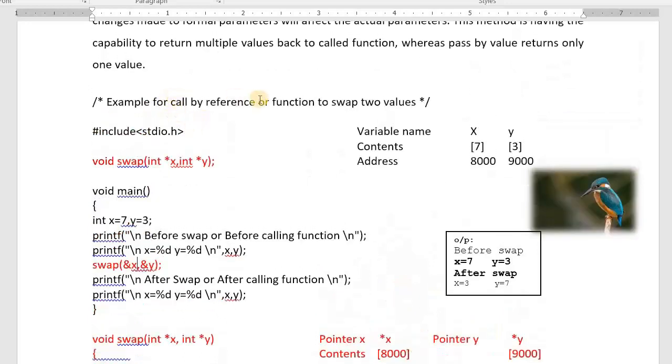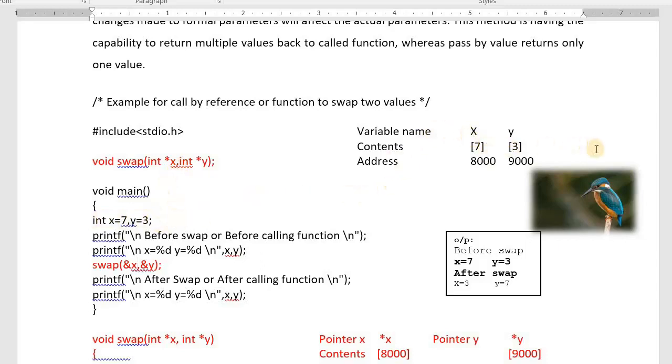Now I am writing one program here. Interchange the contents of two variables. X should come in Y, Y should come in X. That means it should return two values? It will not return two values. It will change the values itself. That's why void. This function will not return any values, but indirectly it will swap the values. How? I will explain slowly. X is how much? 7.